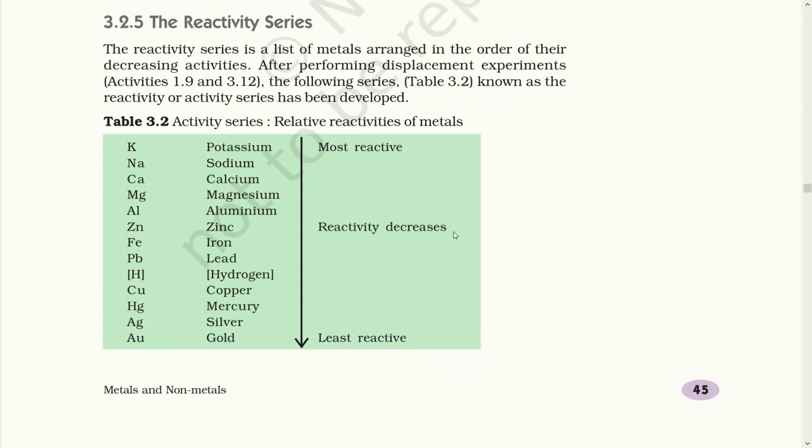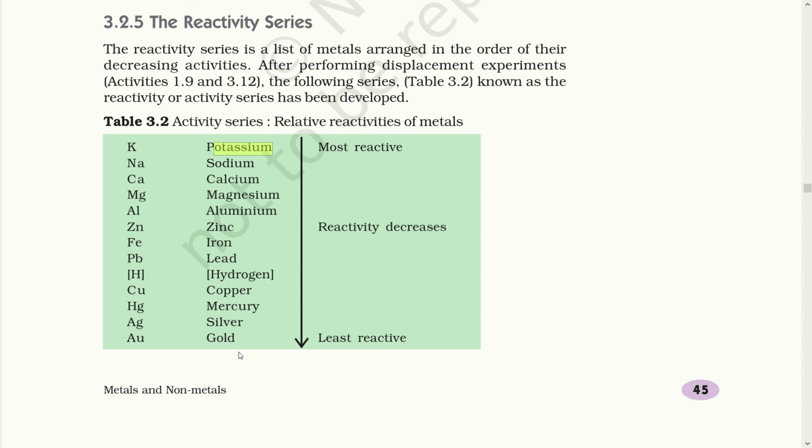This brings us to our conclusion, the reactivity series. The reactivity series is actually a list of metals arranged in the order of their decreasing activity. So all the experiments that you have performed bring us to this conclusion that the most reactive metal should be written at the very top, and after that all the other metals.